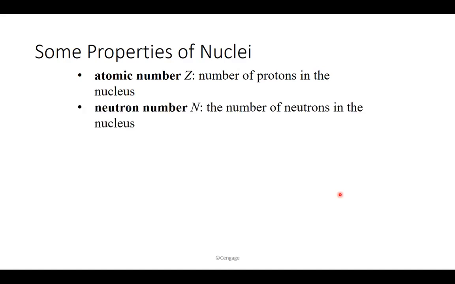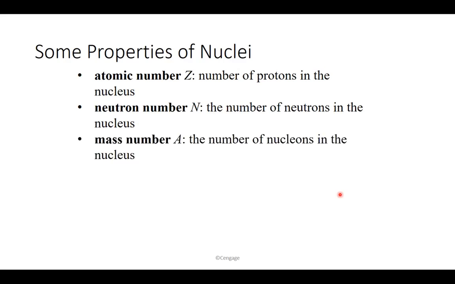Then we have the neutron number, N, which is the number of neutrons in the nucleus. And when you add the number of neutrons to the number of protons, you get the mass number, A, which is the total number of nucleons in the nucleus. Now, what are nucleons? Nucleons are anything that resides inside the nucleus, basically protons and neutrons. So protons and neutrons are in general called nucleons. So what I'm trying to say is that A, the mass number, is basically Z plus N. If you know the number of protons and the number of neutrons, when you add them, you have the mass number of the system.